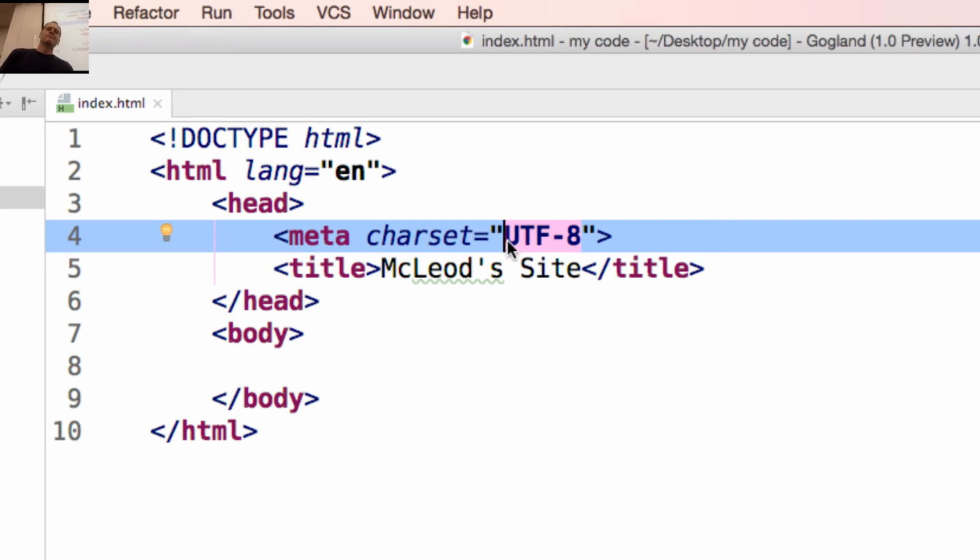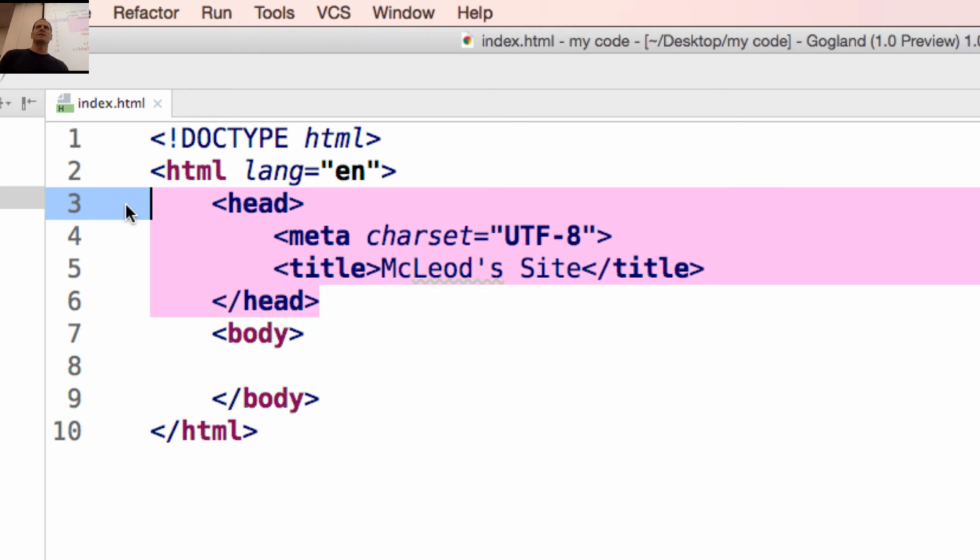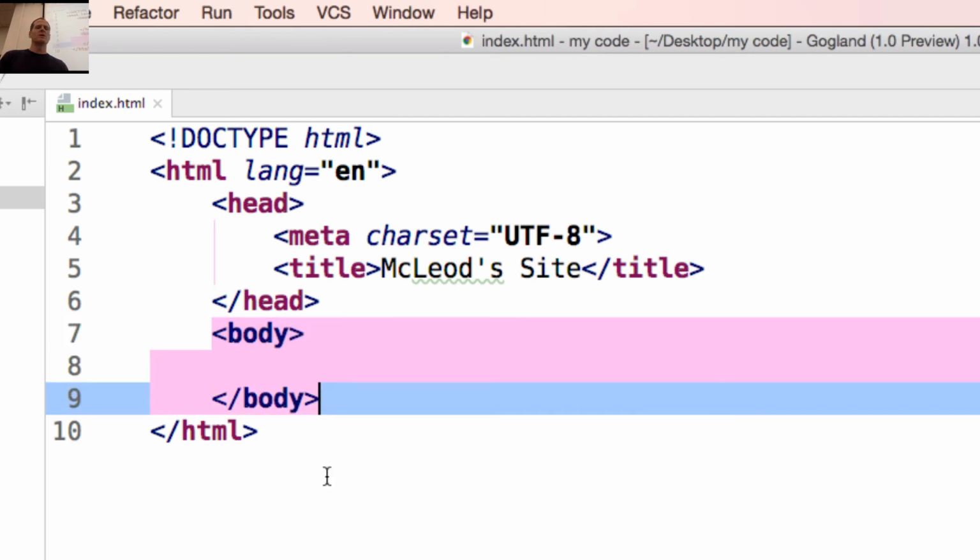So that's the world's most popular encoding scheme. Title, we saw what that does. The head area is where it's like, hey, this is the head of the document. It's not really what the user is going to see. This is where we put what the user is going to see, the body of the web page.